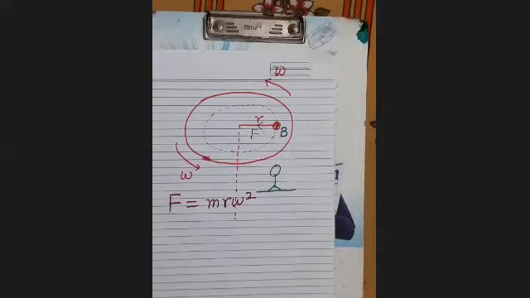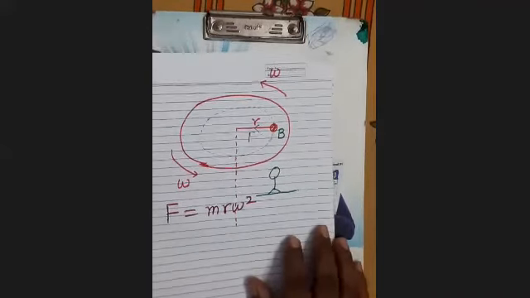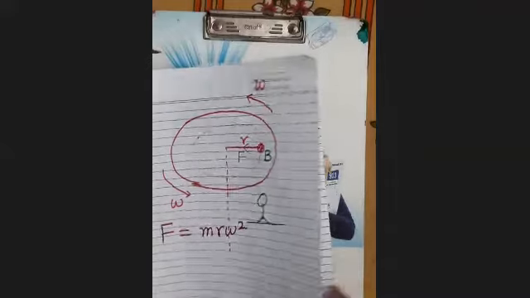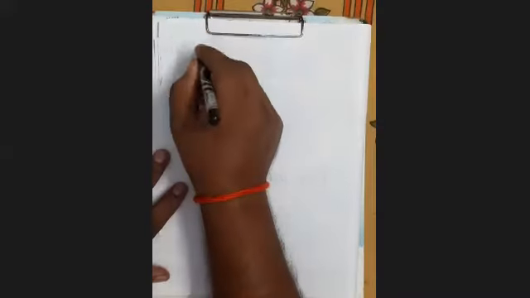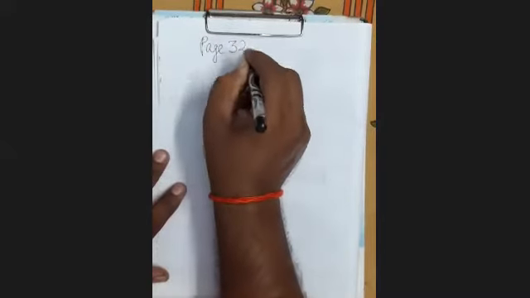There are some numericals based on the curved tracks, banking of roads and railway tracks. All of you open page 326. Page 326. You open this.